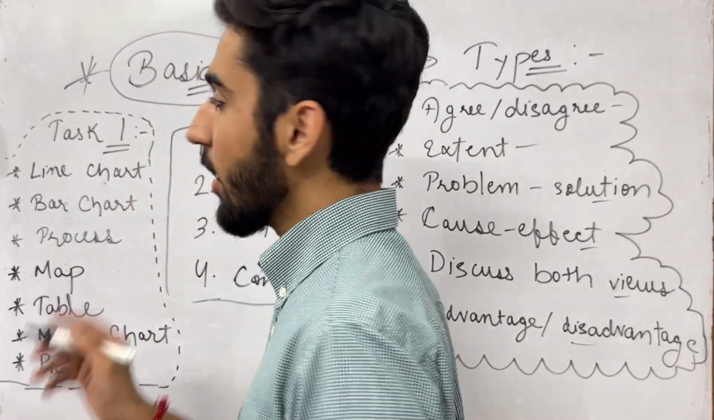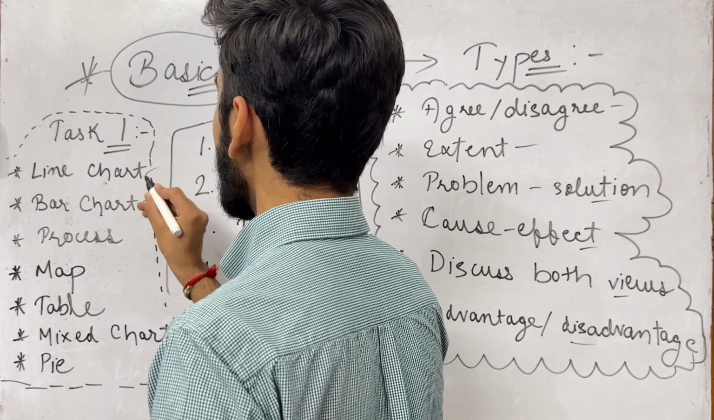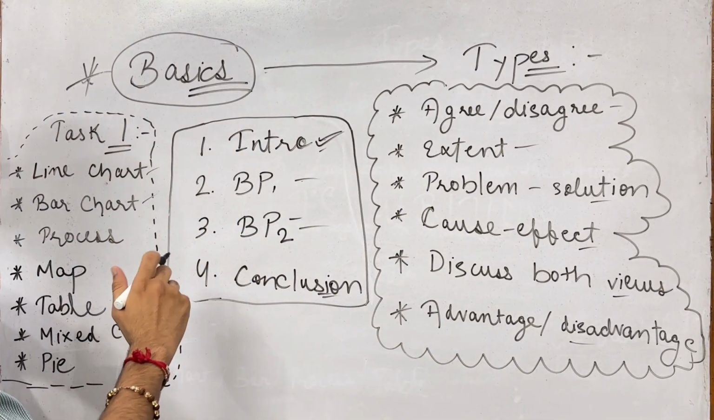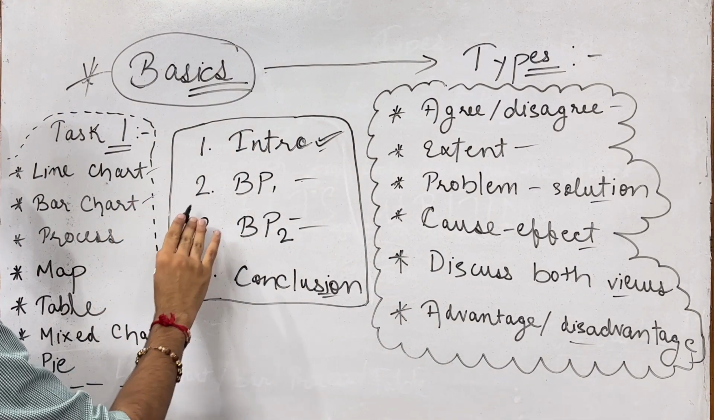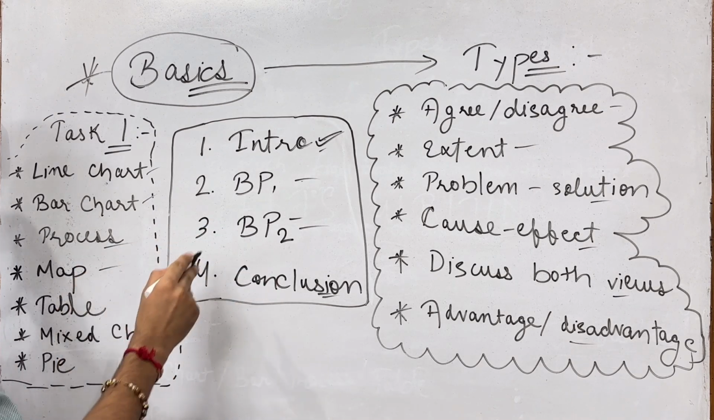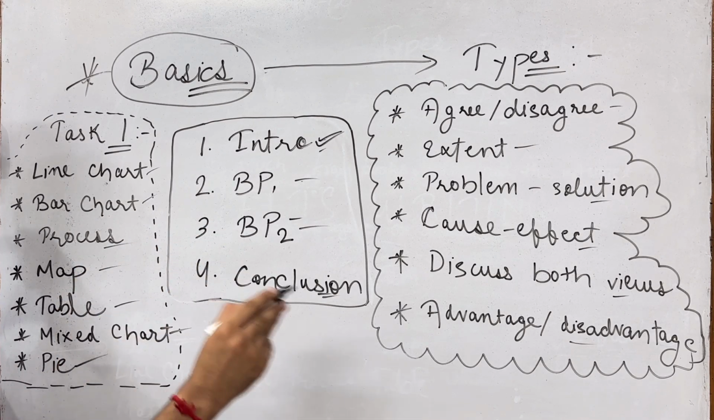Same goes with task 1. Just do a different type of task 1 every day. Get to know what you have to write. For example, line chart, then bar chart, then process chart, then map, table, mixed chart, pie chart.